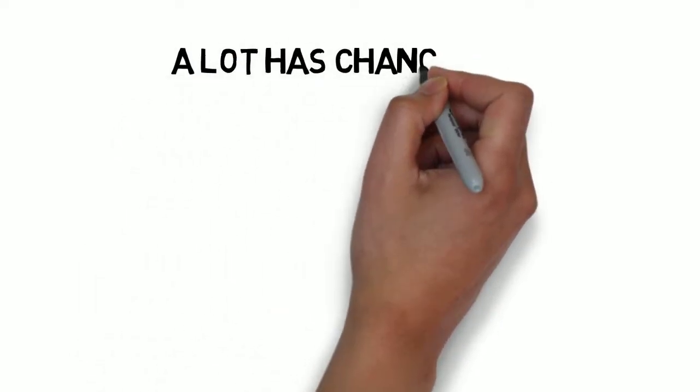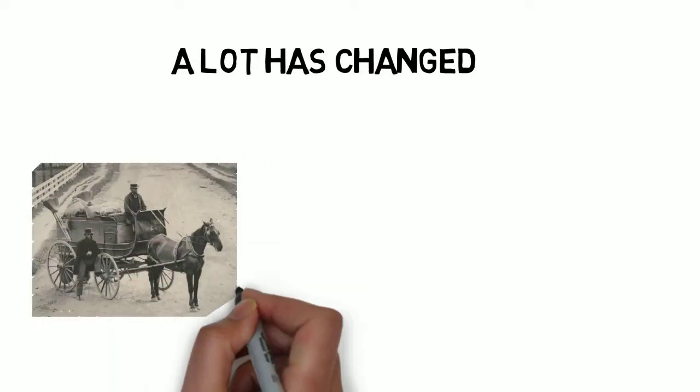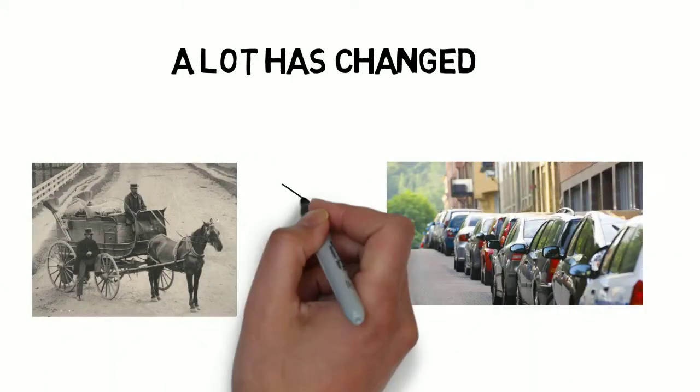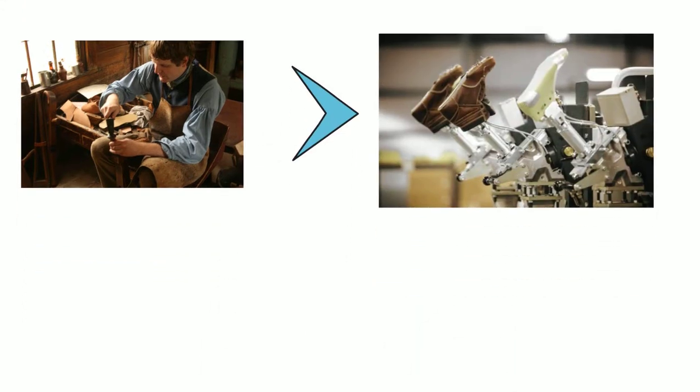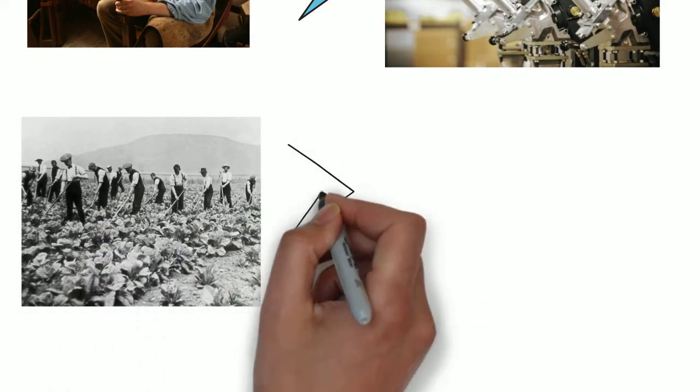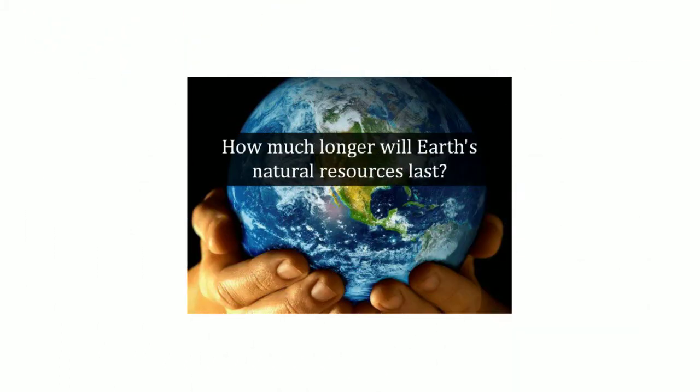A lot has changed since the Industrial Revolution, and as many times before in history, we need to adapt to our new reality and use the knowledge and the means we have to create a more sustainable world, a world where we are thriving and not only coping.